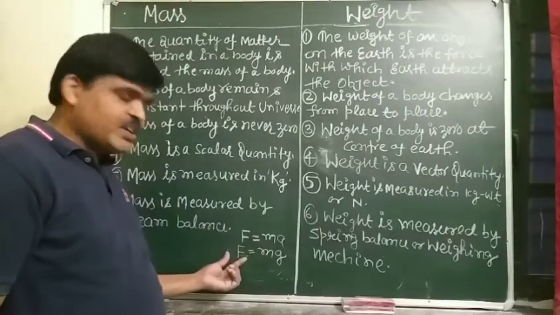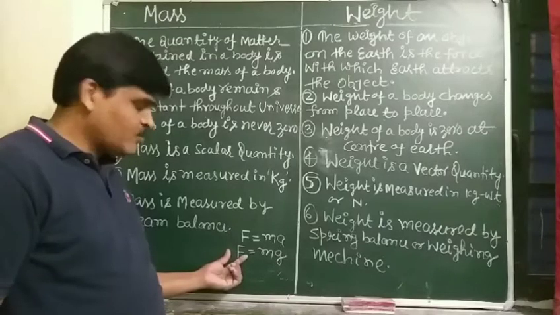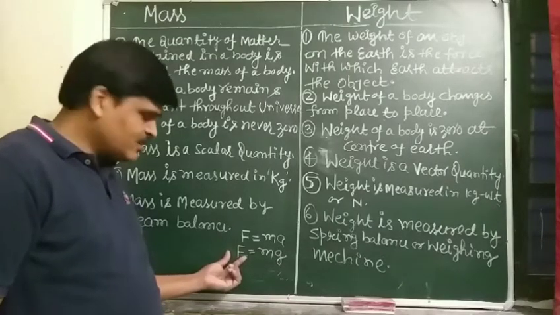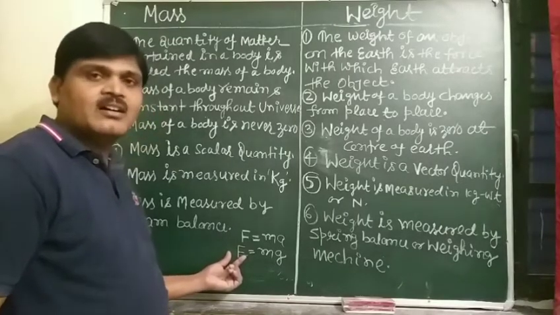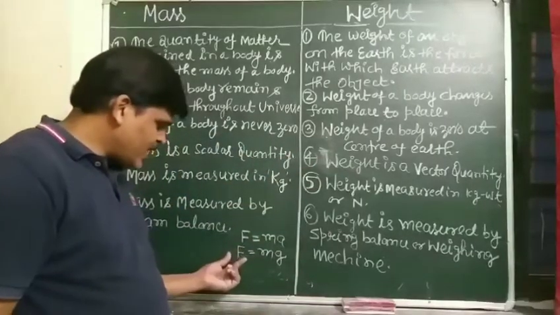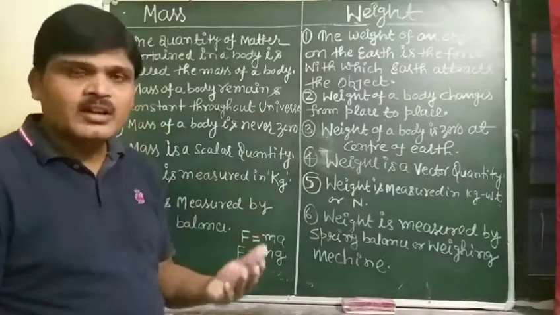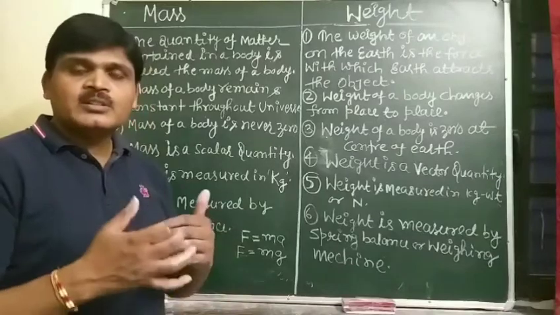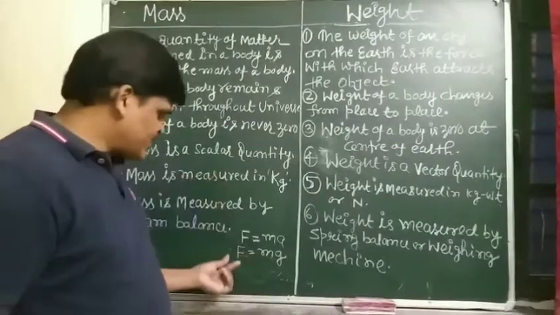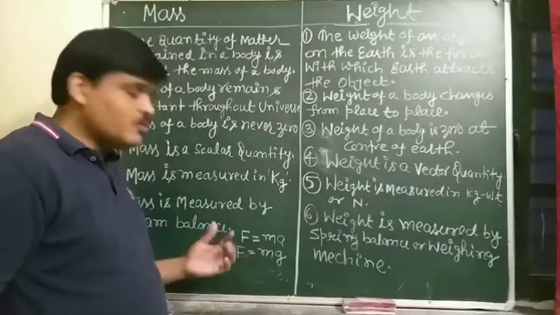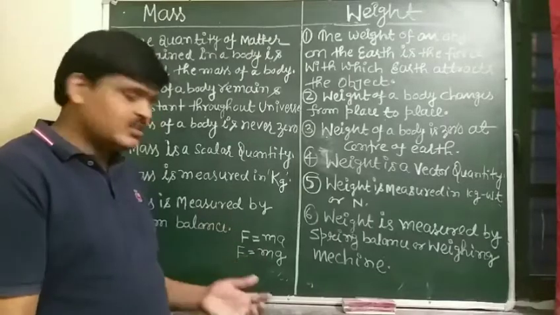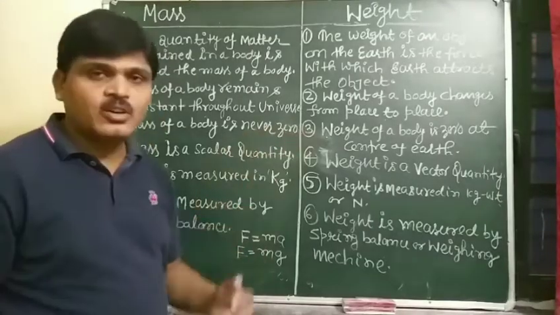Weight of an object is the force with which the earth attracts the object. So this F can be converted into what? This is the force, meaning the force of attraction. Who will exert this force? The earth attracts the object with this force.